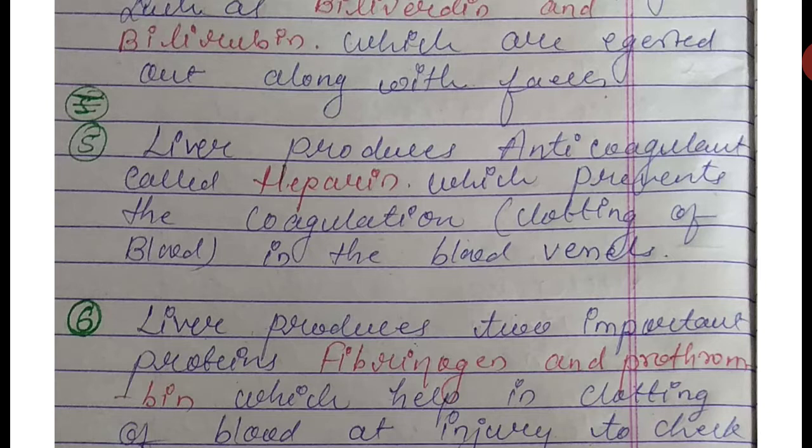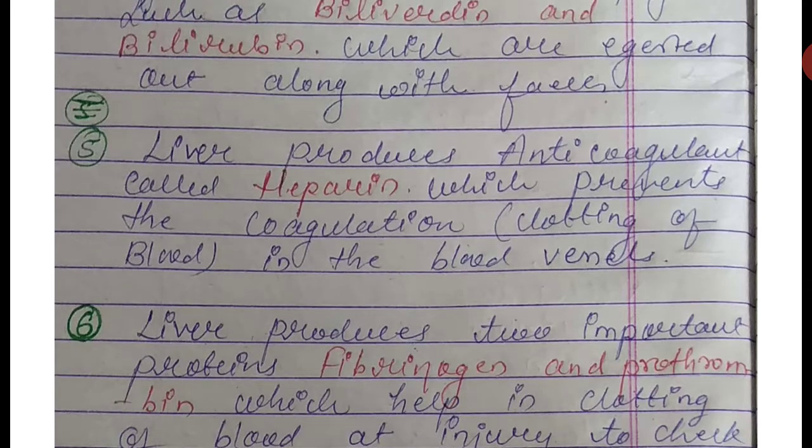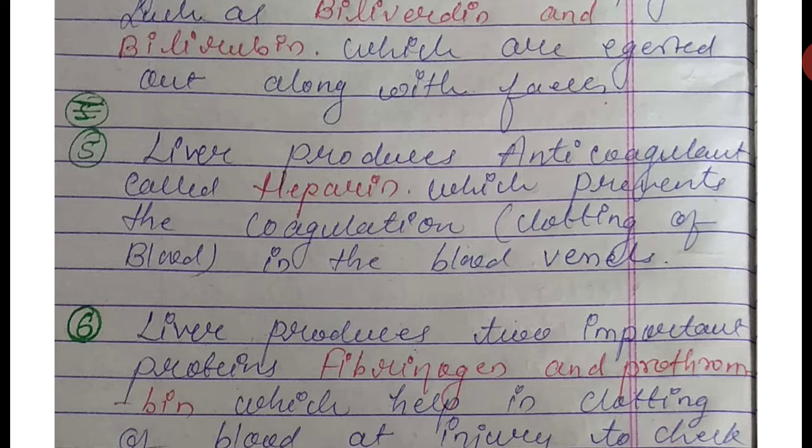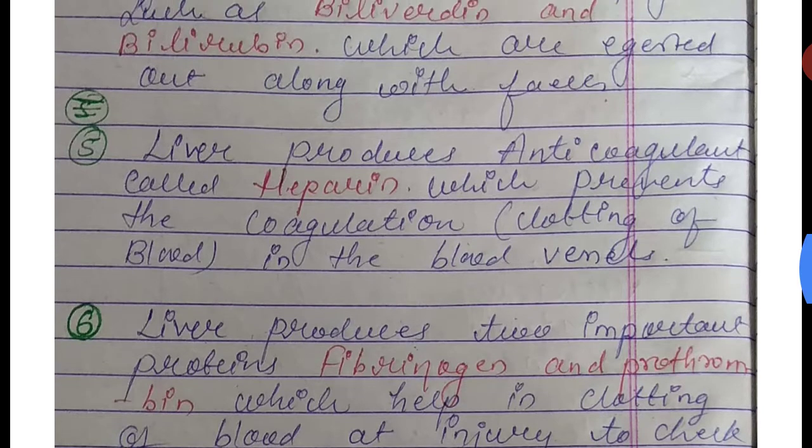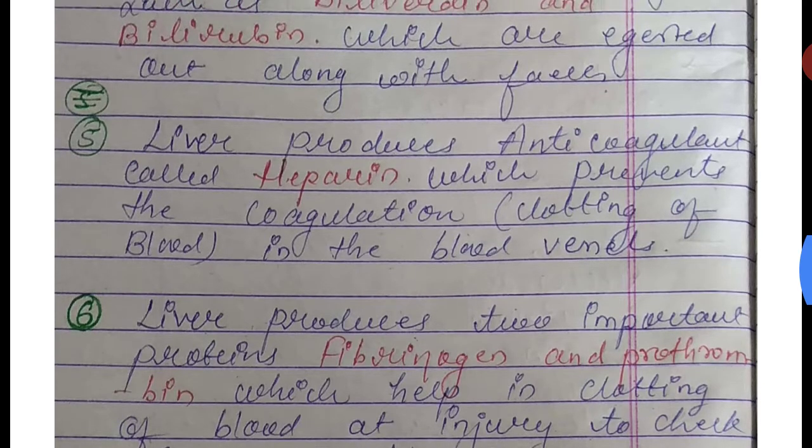This heparin is the anticoagulant and it prevents coagulation, that means clotting of blood. This heparin does not allow blood to clot in the blood vessels. In the blood vessels, the blood does not clot because of this anticoagulant present in the blood, that is heparin, which is produced by the liver.